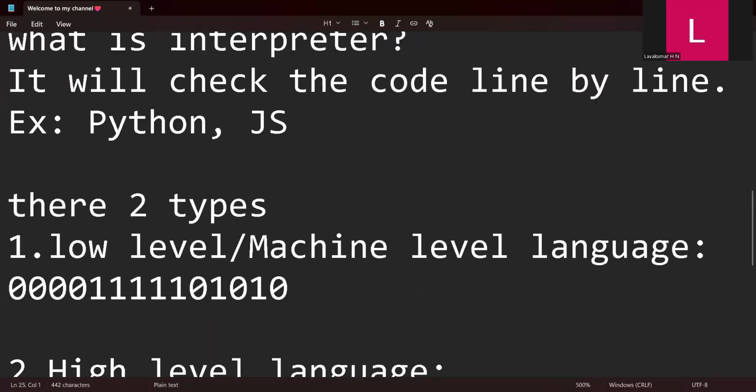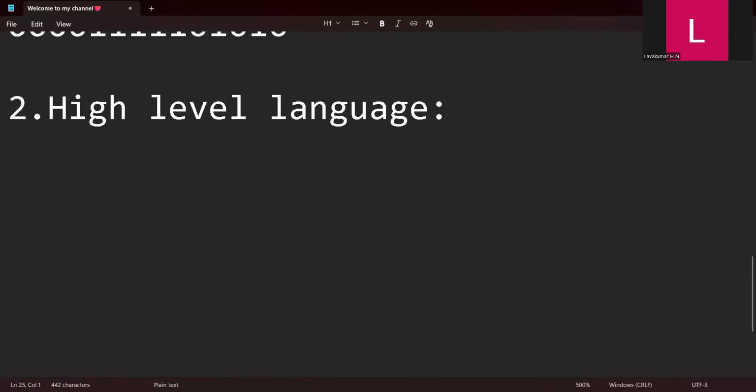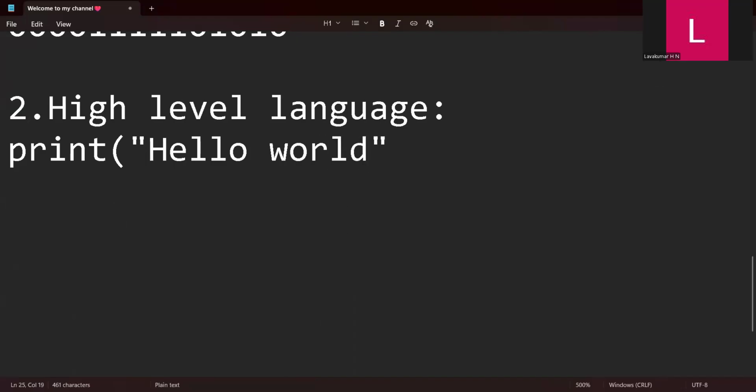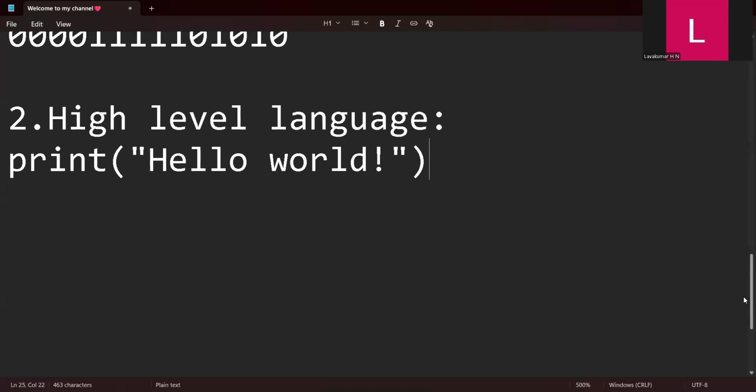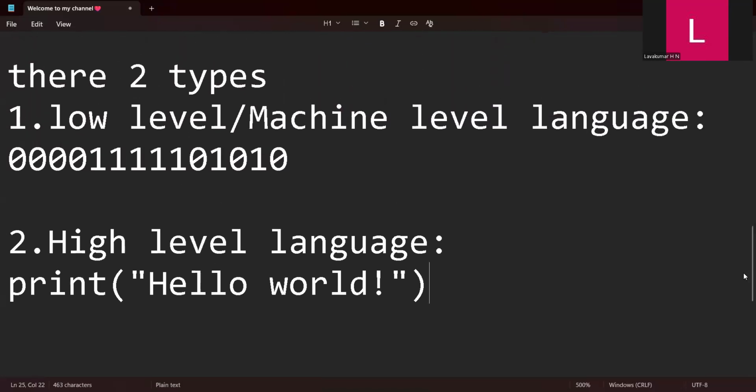See how a high level language looks. I will just write a Python syntax: print hello world. This is a classic first code everybody writes. You can understand print hello world, but the problem is that this high level language will be converted into a low level language. It will be converted into machine code, either by an interpreter, as Python uses, or by a compiler, as languages like Java and C use. So this is the whole process.